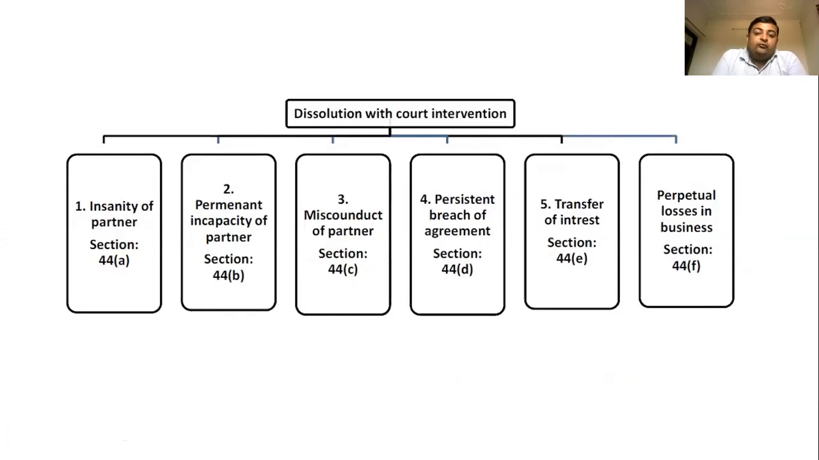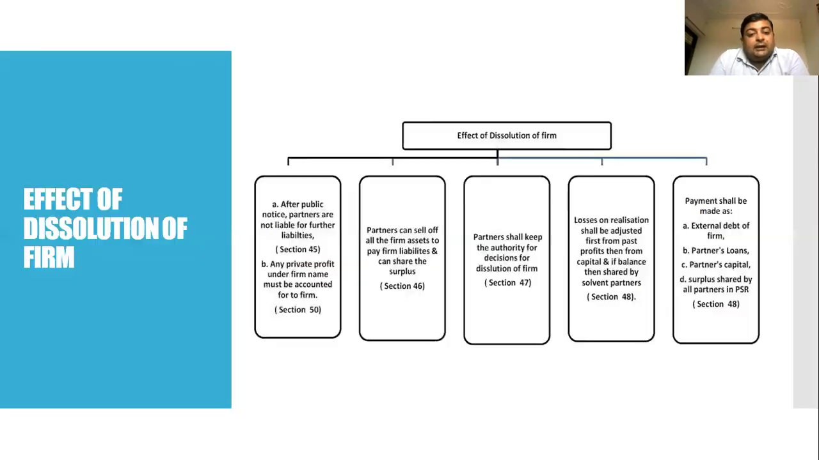Next is dissolution with court intervention. First, unsoundness of mind of a partner, under section 44A. Second, permanent incapacity of a partner under section 44B. Misconduct of the partner under section 44C. Persistent breach of agreement under section 44D. Transfer of interest under section 44E, and perpetual losses in business under section 44F. So these are the times when, with the intervention of court, the partnership firm comes to an end.